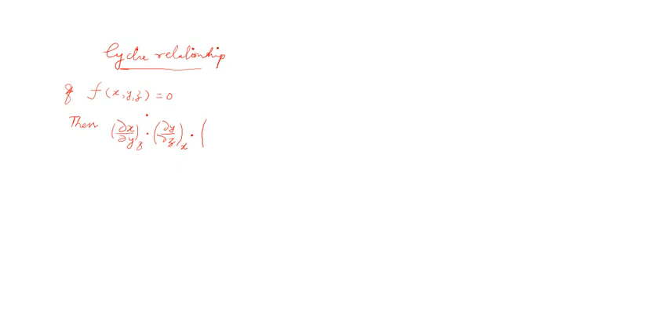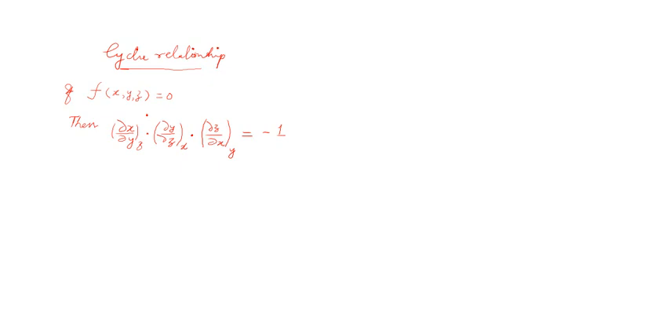Now the next one will be what? Z. Dou z with respect to dou x, is it not? Dou x, you have to keep y as a constant. So you can see it is the product of the cyclic partial derivatives of x, y and z. This will be equal to minus 1.